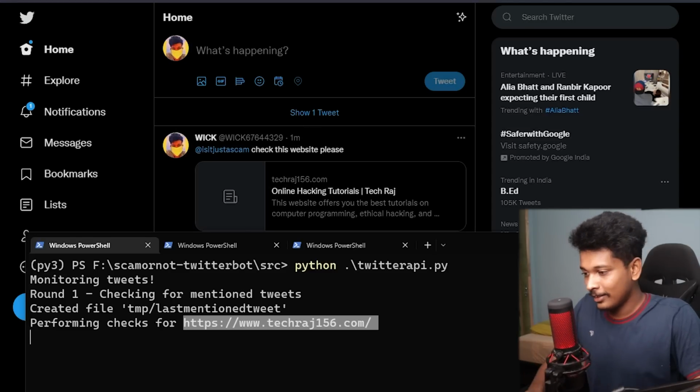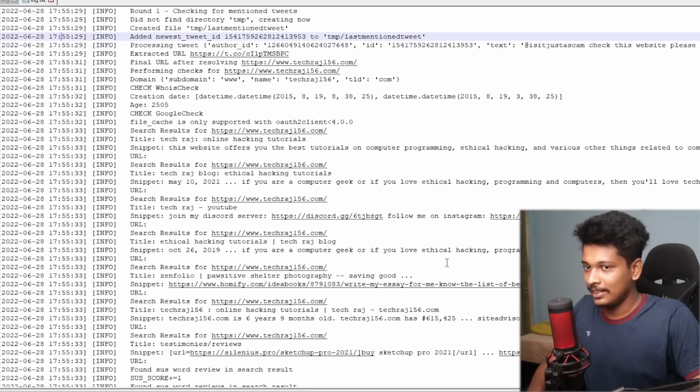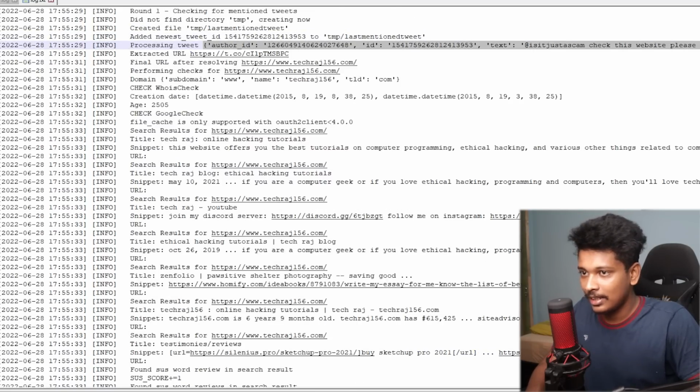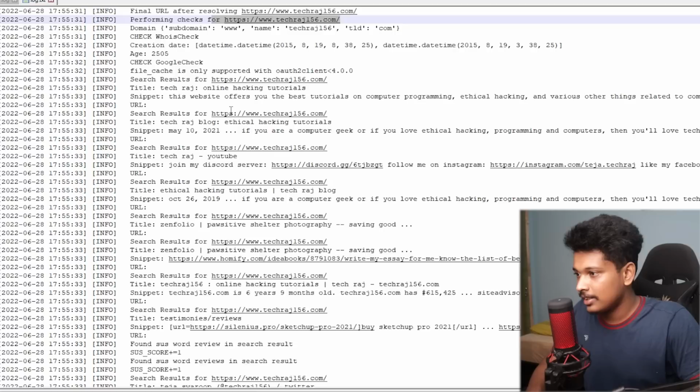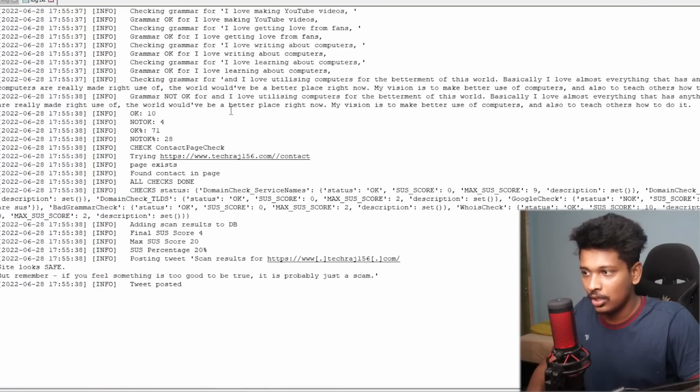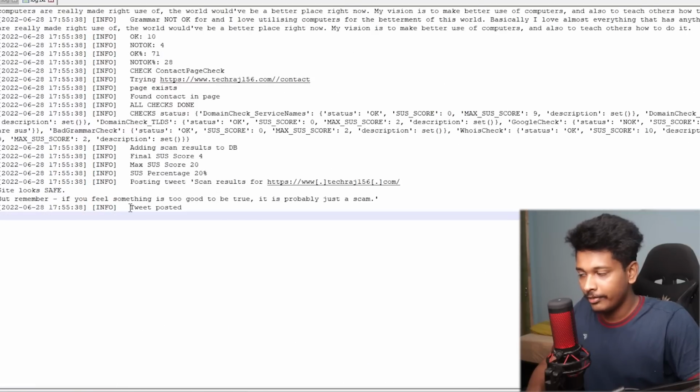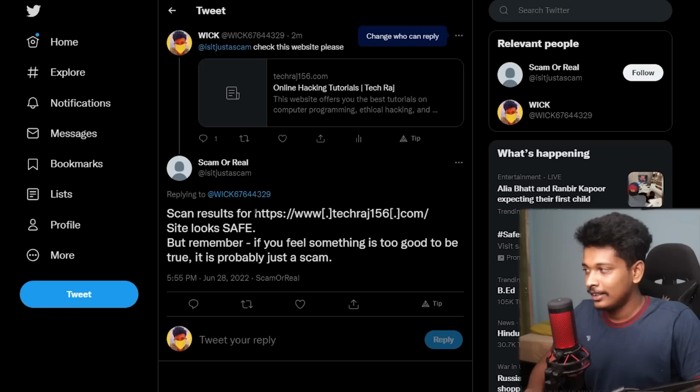That's step 1. So let's actually look at our logs to see closely what's happening. Okay, so it's processing the tweet, extracted the URL, performing the checks. There you go. These are all the logs for actually performing the checks. And finally, it said tweet posted. There you go.